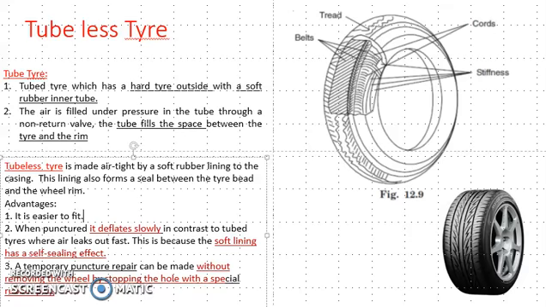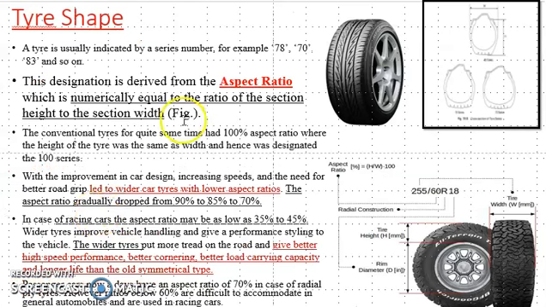Okay, now we will see a new term, that is tire shape or aspect ratio. When you go to an automobile shop or a spare parts shop, you have to ask for the specification or series number. The tire is usually indicated by a series number like 78, 70, 83 and so on. What is this number? This number is the aspect ratio, and the aspect ratio is equal to the ratio of section height to section width.